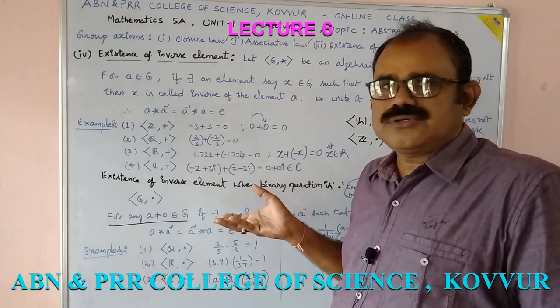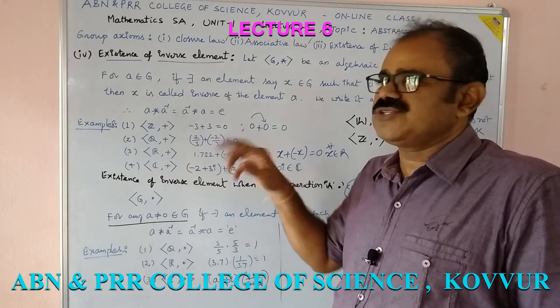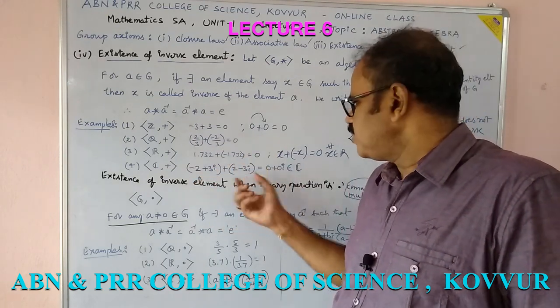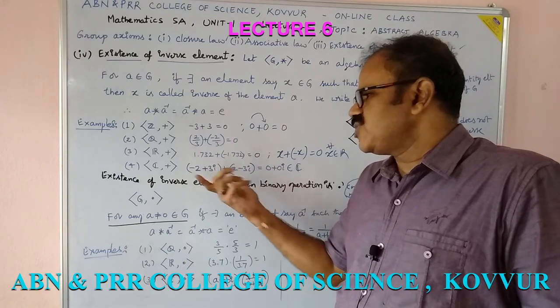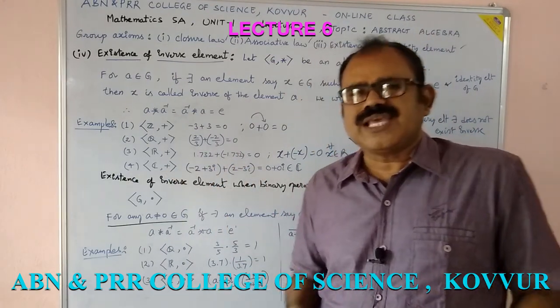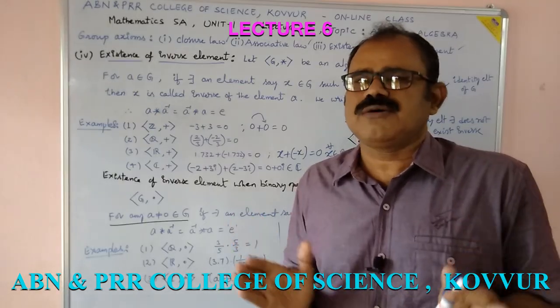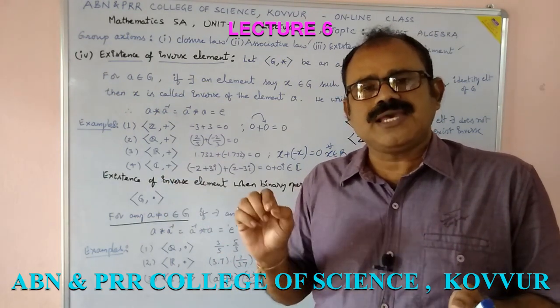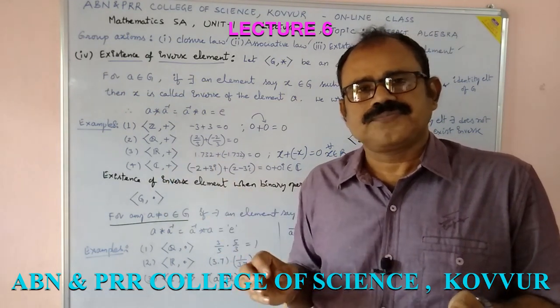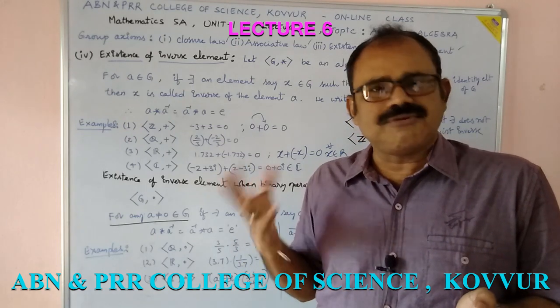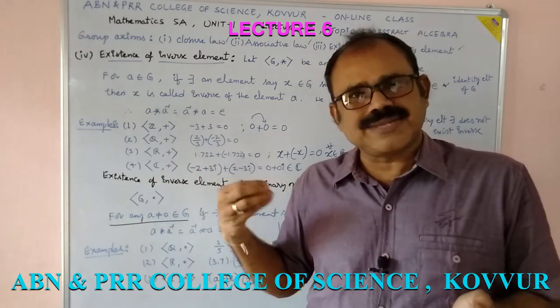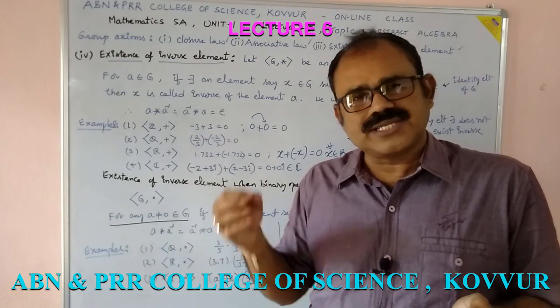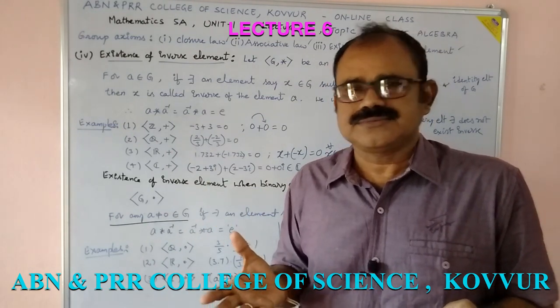If A star B is equal to E, then B is the inverse of A and A is the inverse of B, likewise. So consider any complex number A plus Bi. What is its additive inverse? Minus A minus Bi. Likewise for x plus iy, the inverse is minus x minus iy.